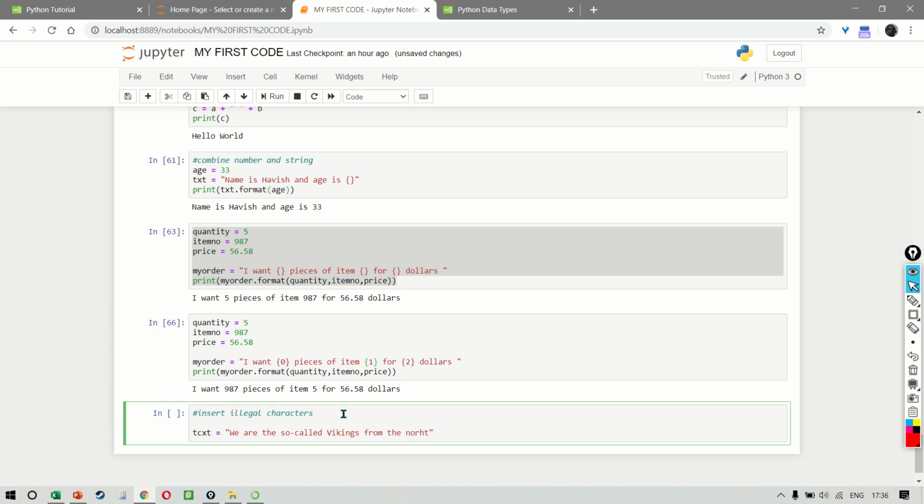Now my problem here is that the word Vikings should not be written inside my text string, and I want to escape from this. To do this, very simple, we will say, watch carefully, after so-called I'll put a slash and then put Vikings inside a slash and double quotes.